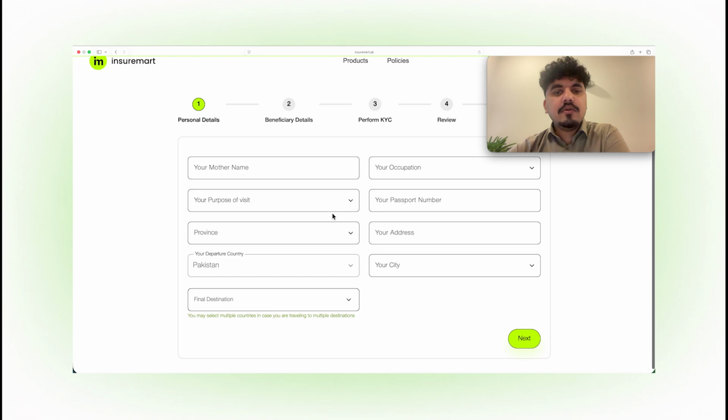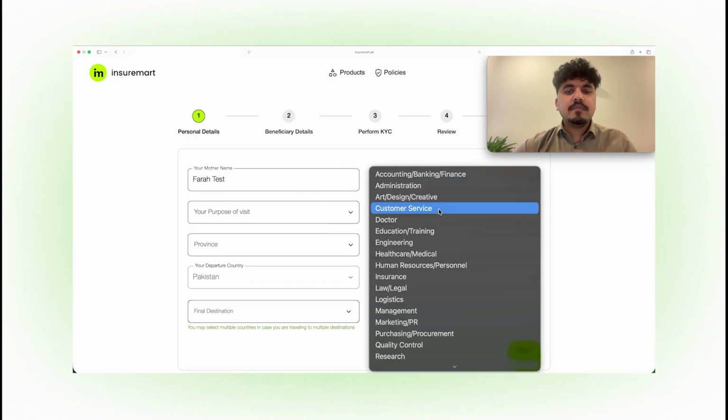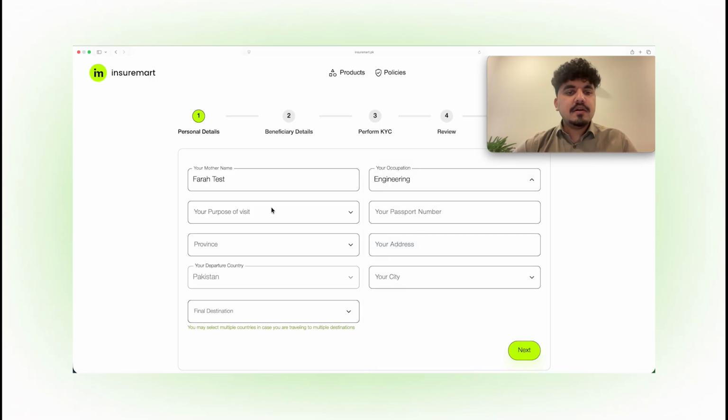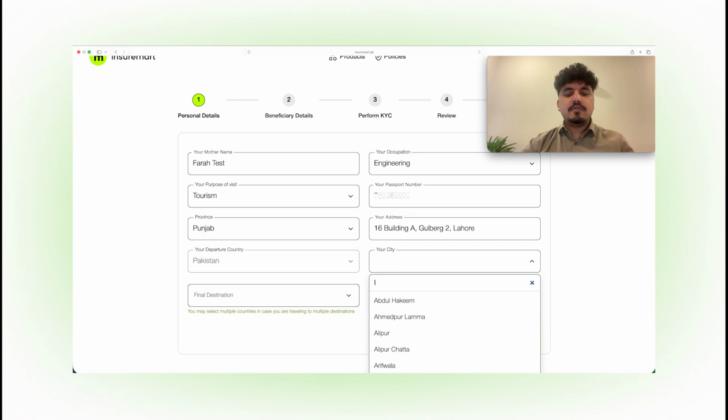I'm going to click on buy now and I'm going to input my mother's name, my occupation, let's say I'm an engineer, my purpose of visit is tourism, my passport number is this, my province is Punjab, and my address is Lahore. So my departure country is Pakistan by default. My city is of course Lahore.